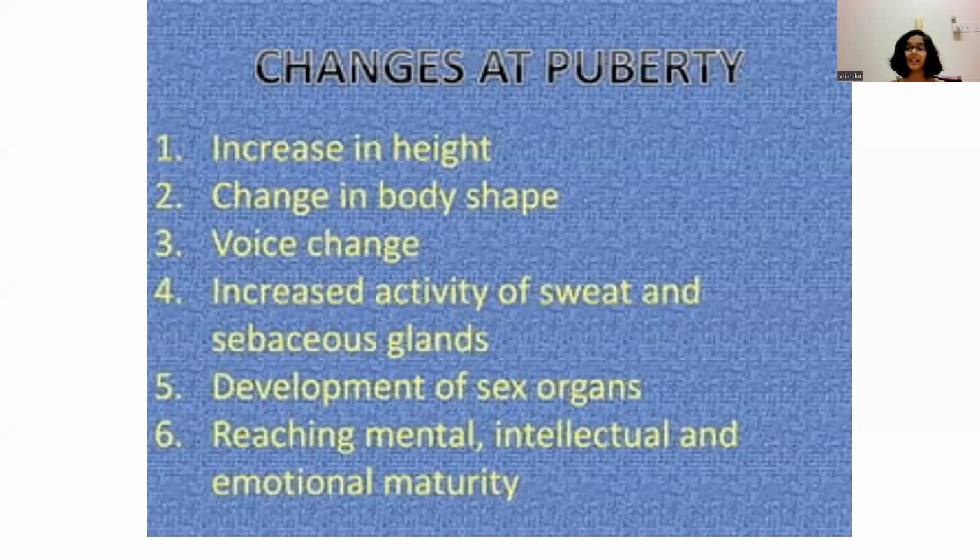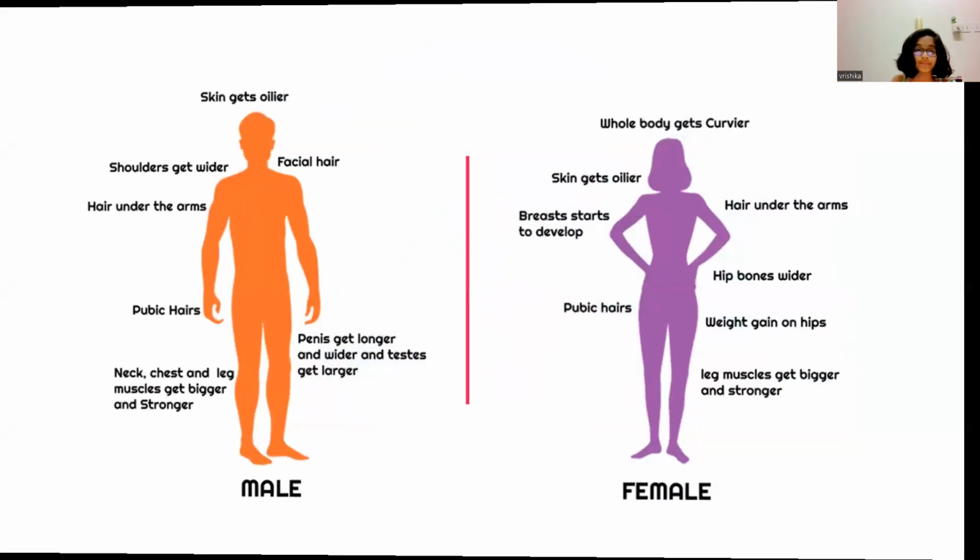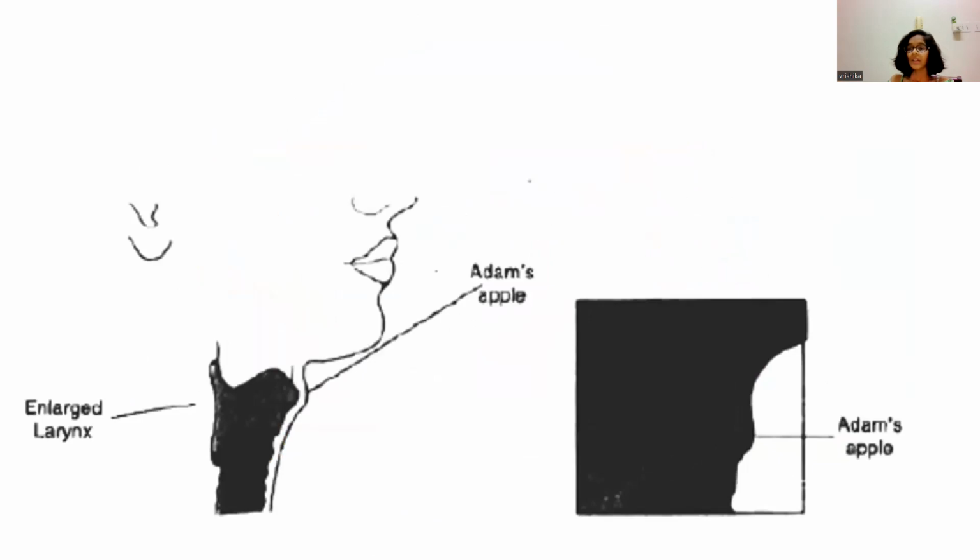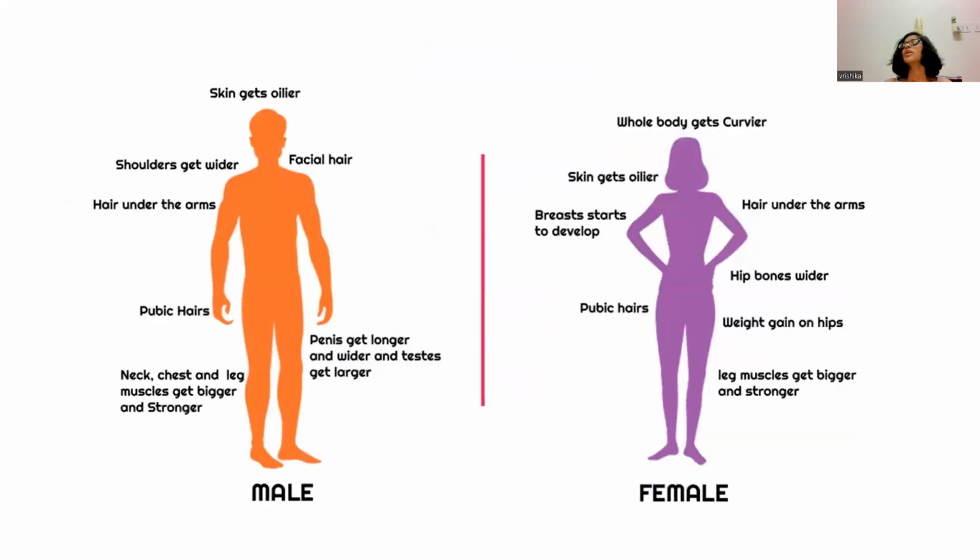First, let us see the first change at puberty, that is, increase in height. During puberty, the bones of the arms and legs begin to grow. Thus, they elongate and we become tall.